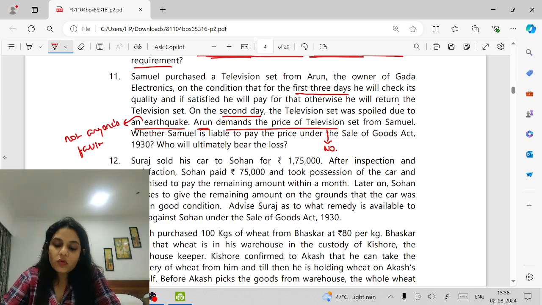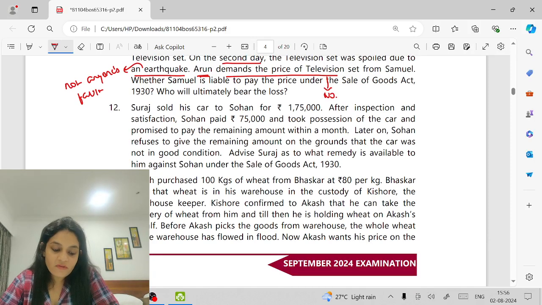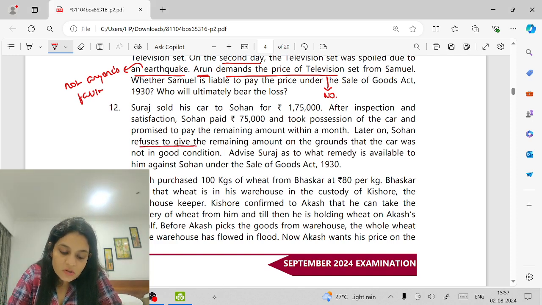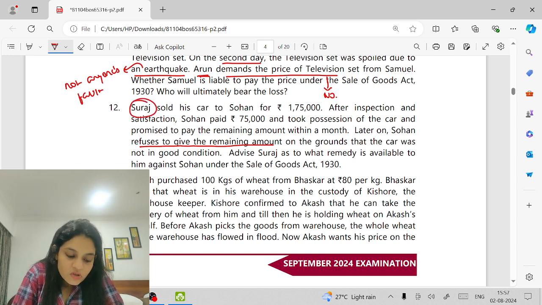Suraj sold his car to Sohan for 1,75,000. After inspection and satisfaction, Sohan paid 75,000 and took possession of the car and promised to pay the remaining amount within a month. Later on, Sohan refuses to give the remaining amount on the grounds that the car was not in a good condition. Advise Suraj as to what remedy is available. So he took, and later he refuses to give the remaining amount. That means now Suraj has become what?